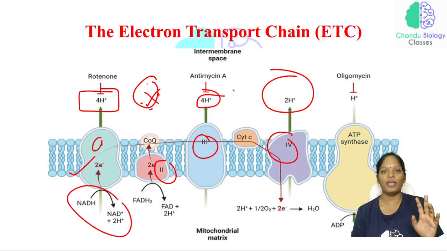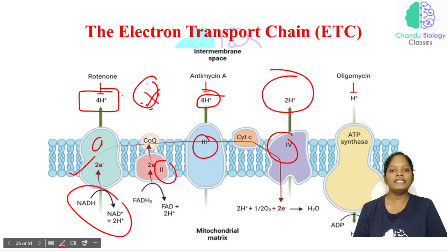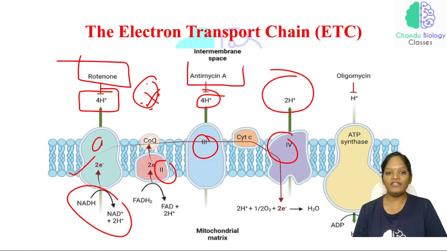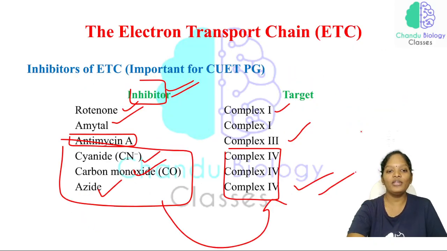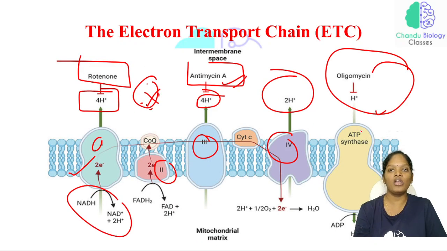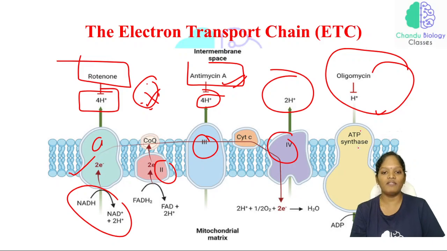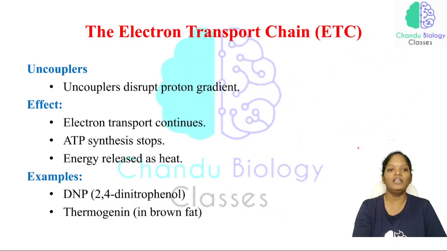This can also be expected here. And complex 1 is inhibited by rotenone, complex 3 by antimycin, and ATP synthase is inhibited by oligomycin. Very important, oligomycin is very important in questions.